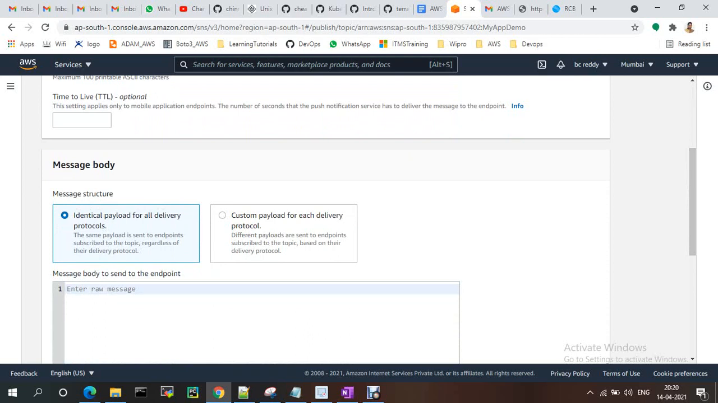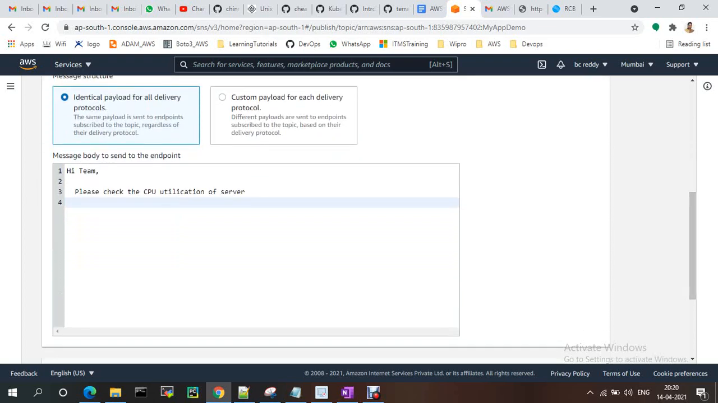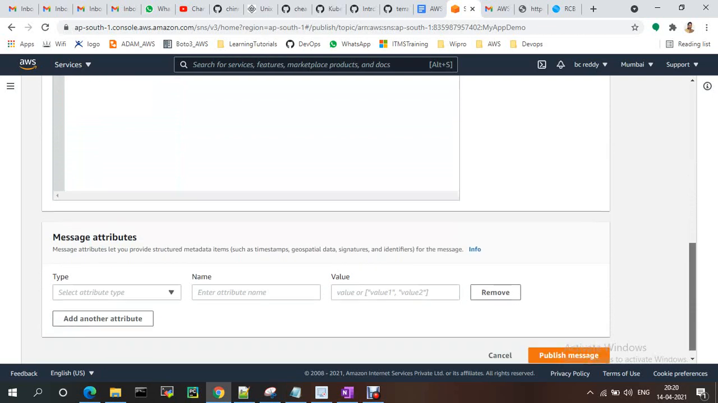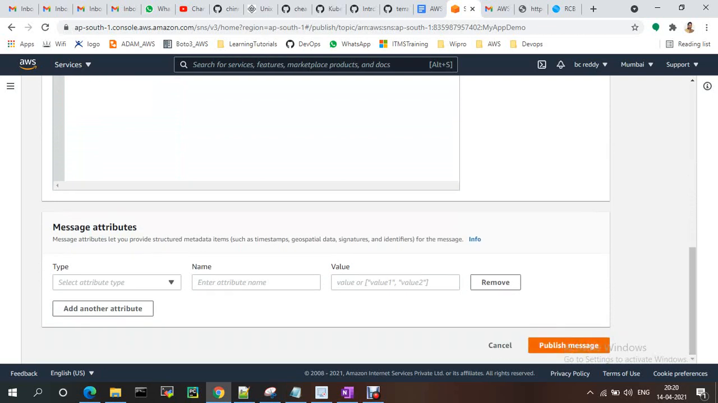Okay, I'm just putting the item: please check the CPU utilization. Okay, something like utilization of server. Anything you want to provide, the server details and the log files, everything, and you just need to publish the message.